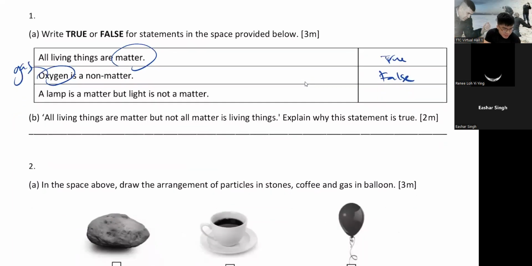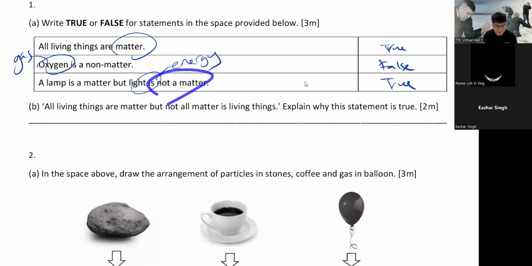Next, a lamp is matter, but light is not matter. True. Because a lamp has mass and occupies space, light does not. Light is an energy. Do you have 5 kg of light? No, you can't measure the mass of a light. Does light occupy space? No, they don't. So they are not matter. This should be pretty simple.